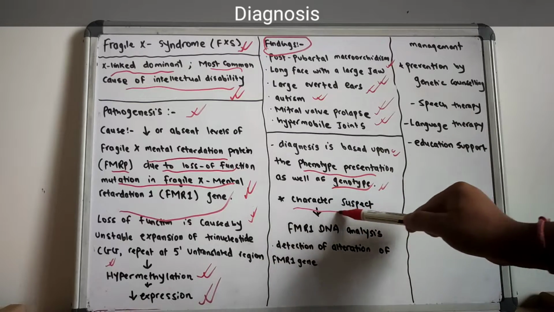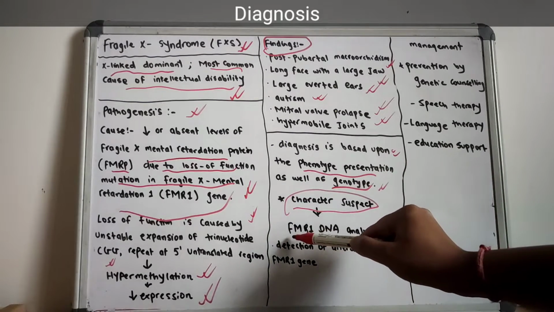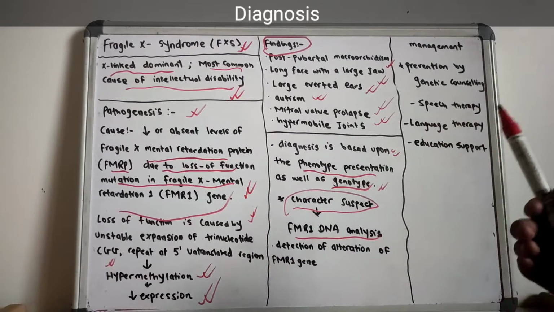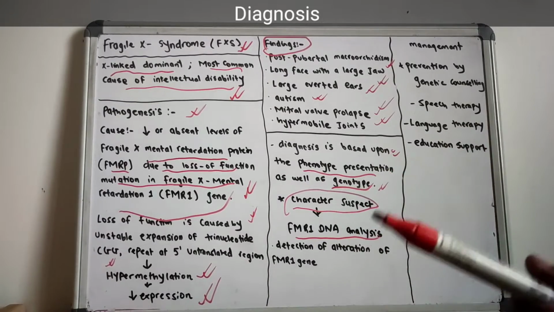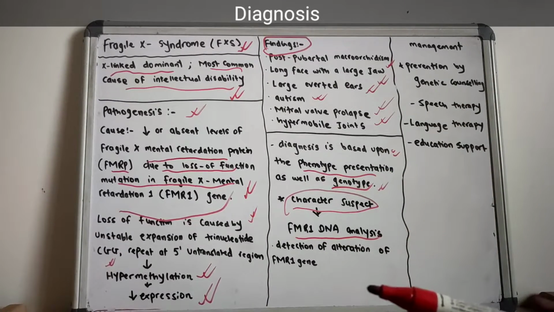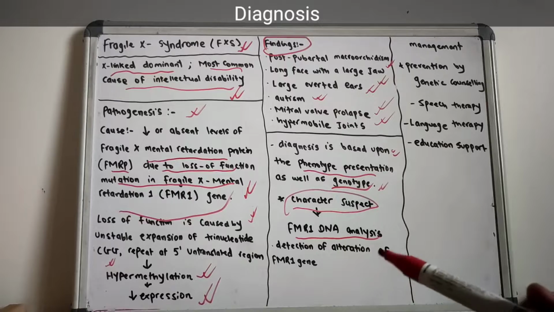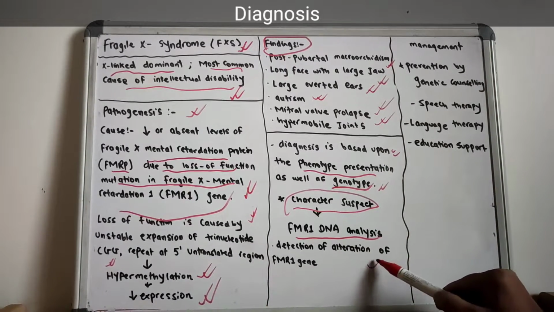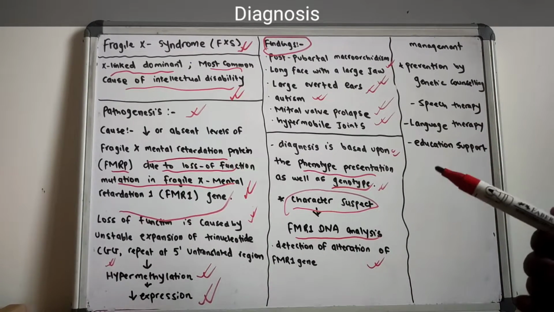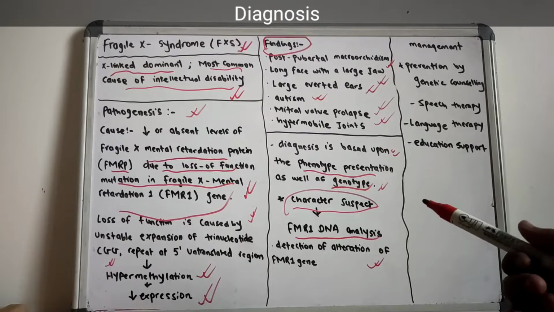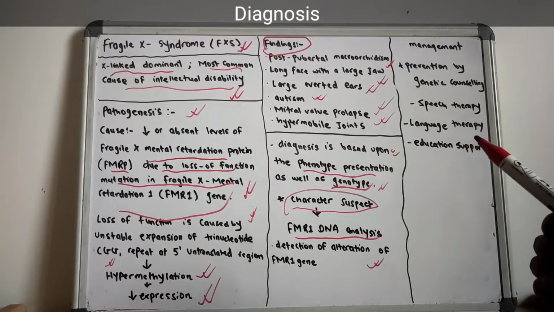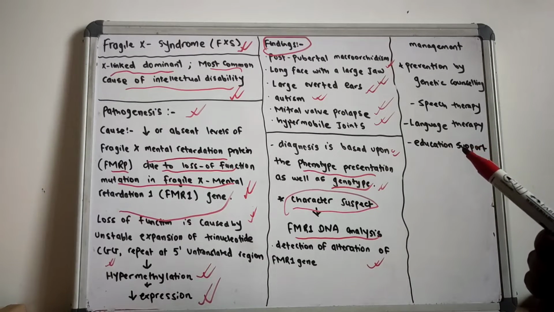FMR1 DNA analysis will reveal the presence of Fragile X syndrome, detecting the alteration of the FMR1 gene. FMR1 stands for Fragile X mental retardation 1 gene.